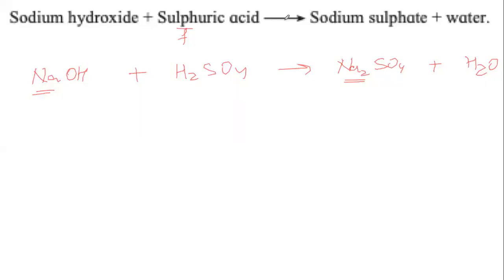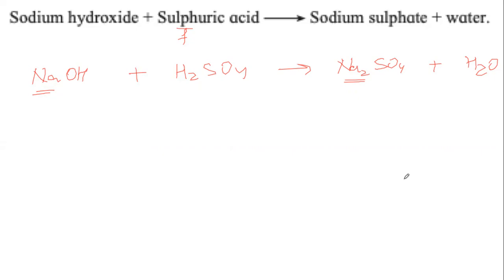Going back a step, we are given a word equation. We quickly convert it into a chemical equation by using the formula for the compounds that are given. NaOH for sodium hydroxide, H2SO4 for sulfuric acid, Na2SO4 for sodium sulfate, and H2O for water. A quick look tells us that the number of atoms of sodium on the reactant side is 1, on the product side it is 2. Clearly they are definitely not balanced.